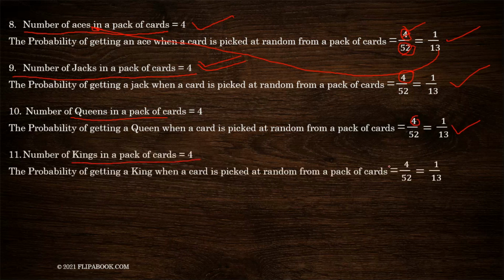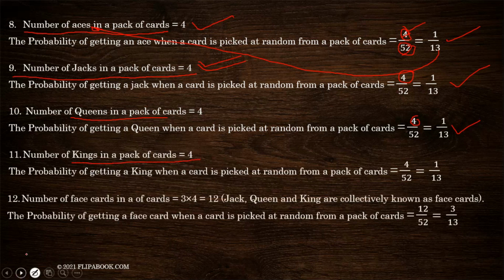Kings, the same case. Now here is the difference. Number of face cards. As we have already calculated, there are 3 face cards for each category. There are 4 categories, that is hearts, diamonds, clubs, spades. So 3 cards for each category, that is 3 into 4, that is 12 face cards. So in a pack of 52 cards, there are 12 face cards.